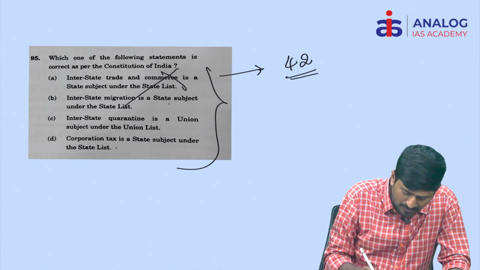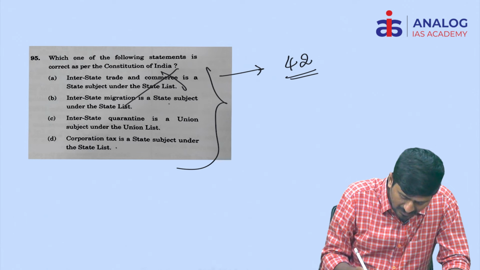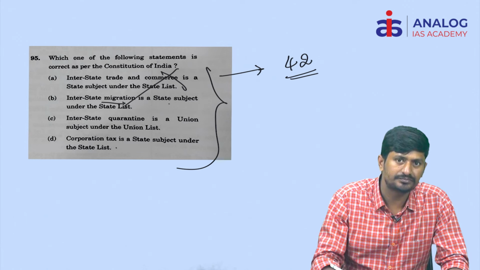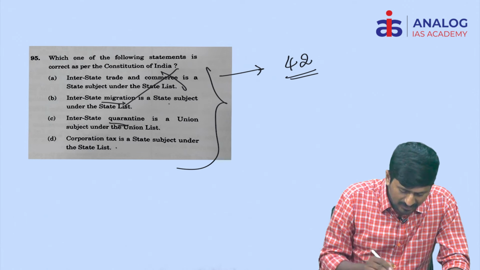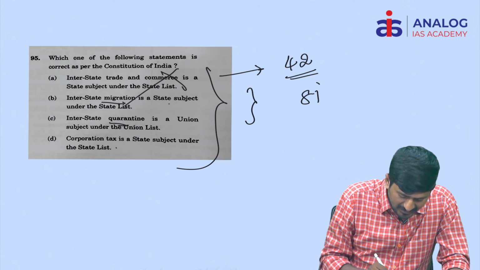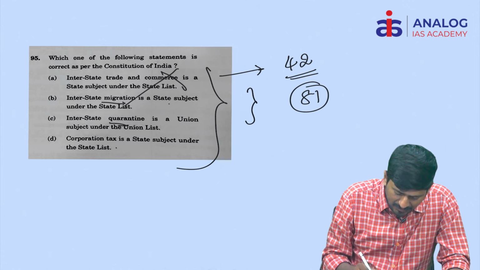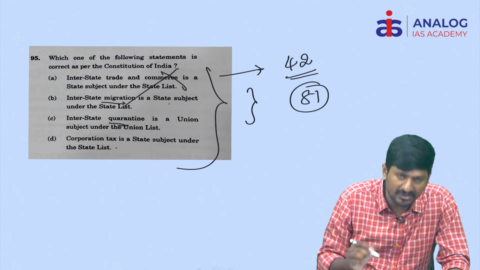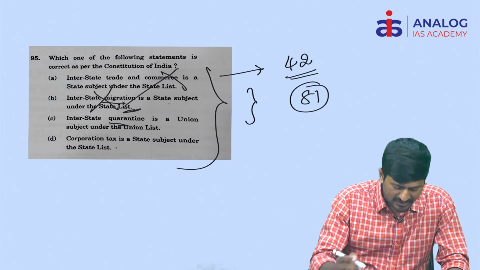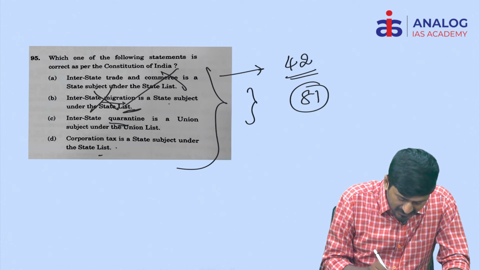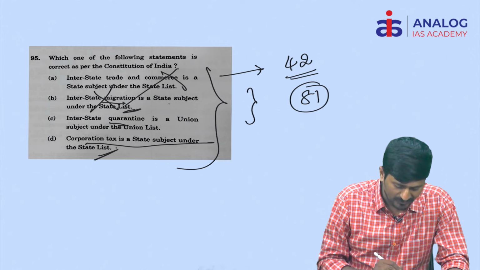So this is found under the union list under the entry called entry number 42. Okay, coming to the next one, interstate migration and interstate quarantine, both are mentioned under entry number 81 of the union list. Okay, so hence second statement is incorrect, it is not in the state list.